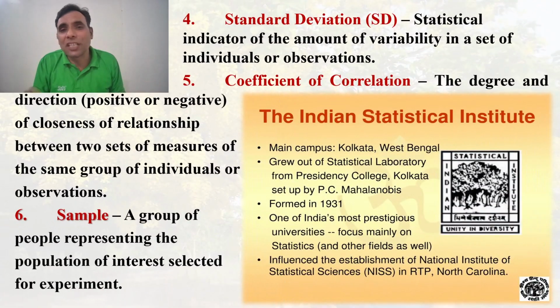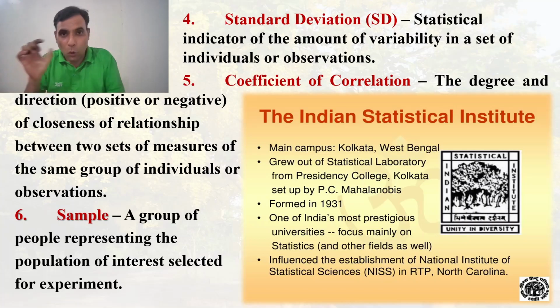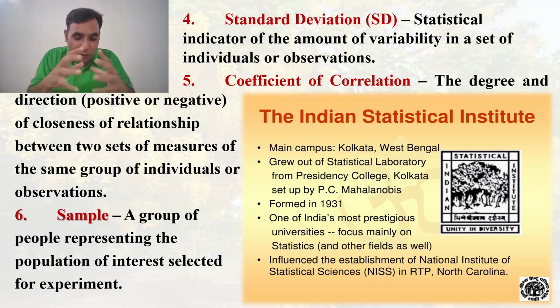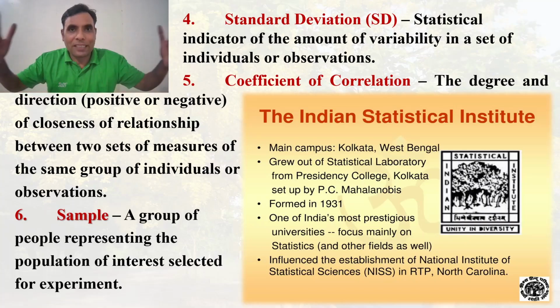Then comes the standard deviation. Generally we call it the SD. It's a numerical indicator of the amount of variability in a data set. That is how much the individuals vary from the normality.